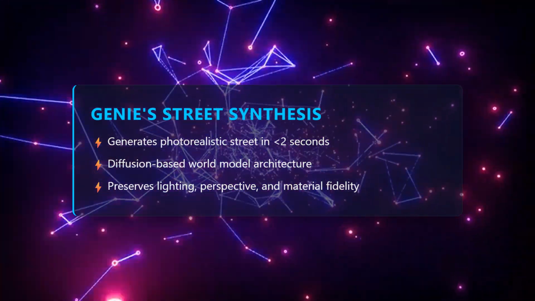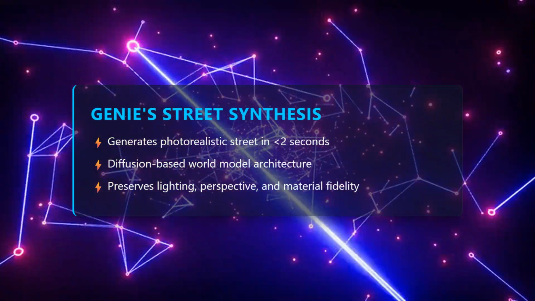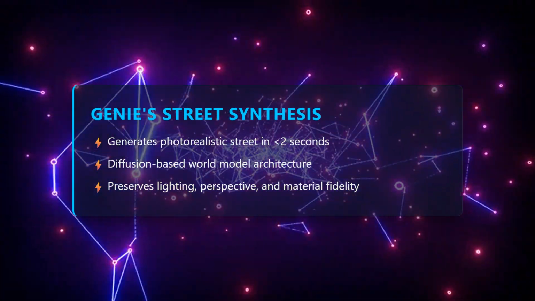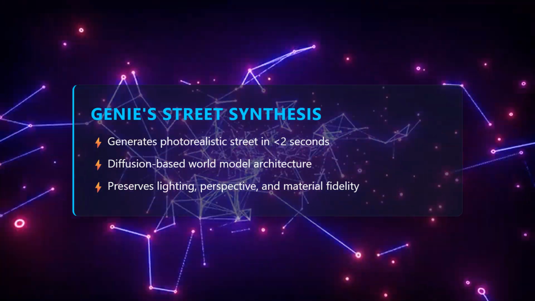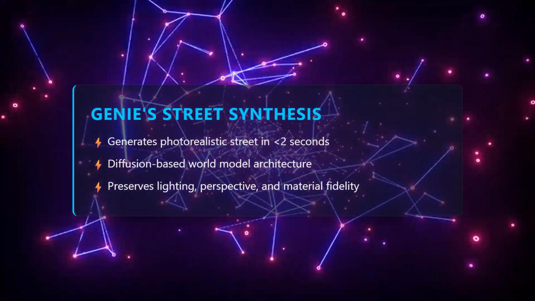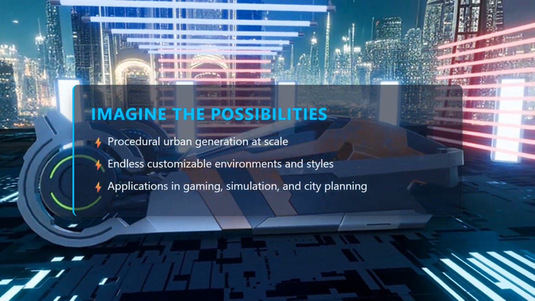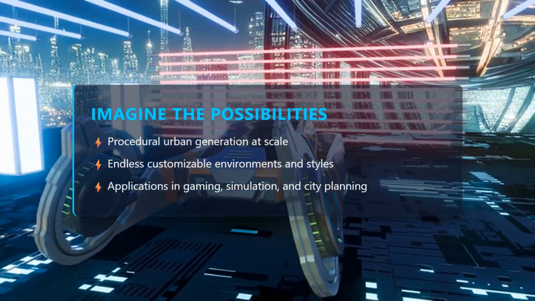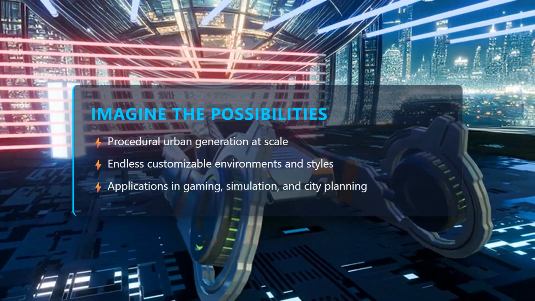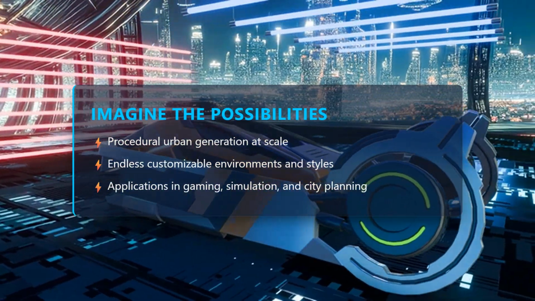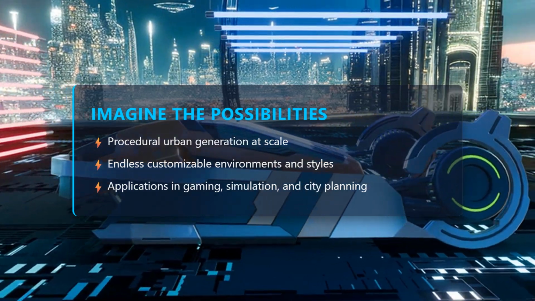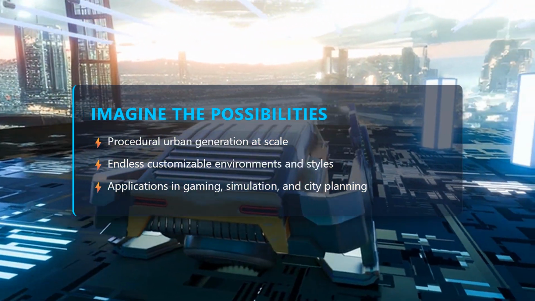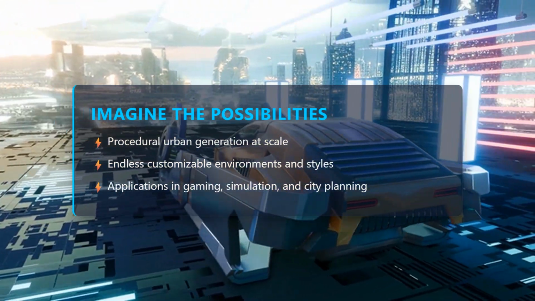In under 2 seconds, the model renders a fully navigable, photorealistic block that mirrors the original's geometry, textures, and atmospheric details, all generated from a single input image. Now picture this capability scaled up, an AI that can conjure entire neighborhoods, cities, or fantasy metropolises on demand, letting designers, gamers, and planners explore limitless worlds without ever leaving their desk. What if AI could build any city you imagine?